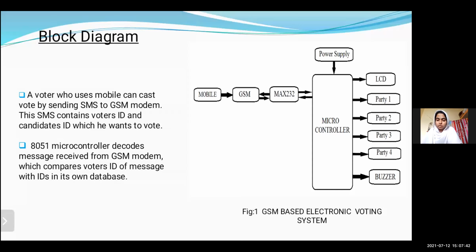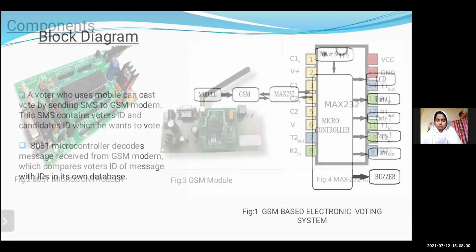LCD is a 16x2 screen which shows 16 characters for every line. When the voters vote for any party, the number of votes is counted and each party's votes are displayed on the LCD screen. Buzzer.